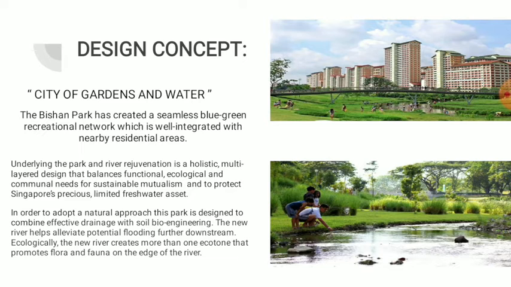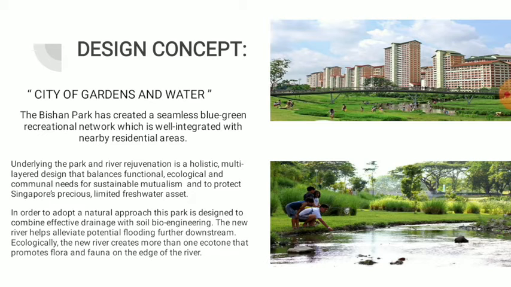For the design concept, this park used the concept of a city of gardens and water. The vision is for the park to create a seamless blue-green recreational network which is well integrated with the nearby residential area. In order to adopt a natural approach, this park is designed to combine effective drainage with soil bioengineering.